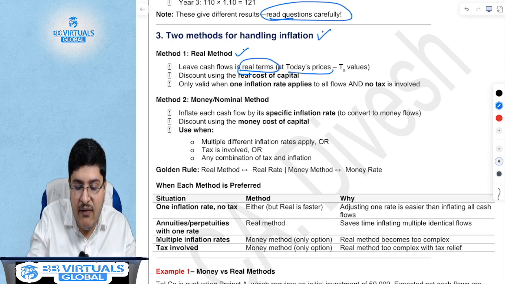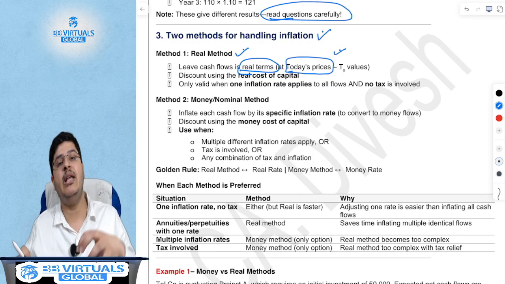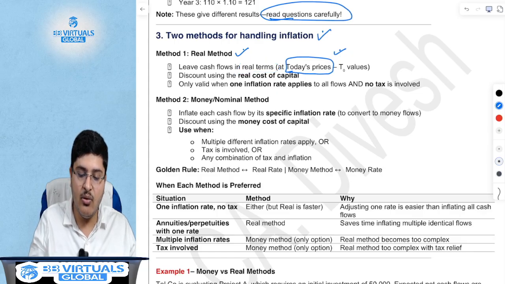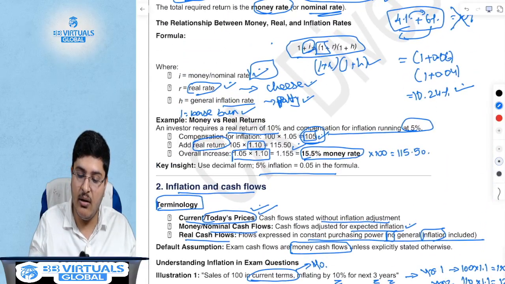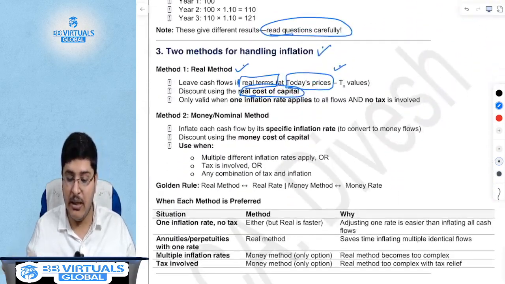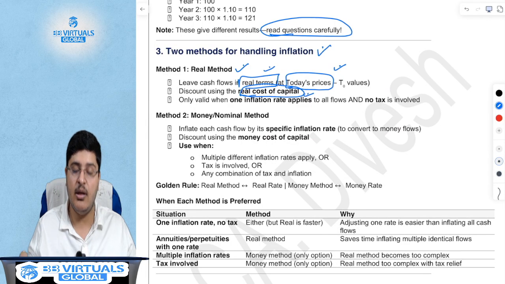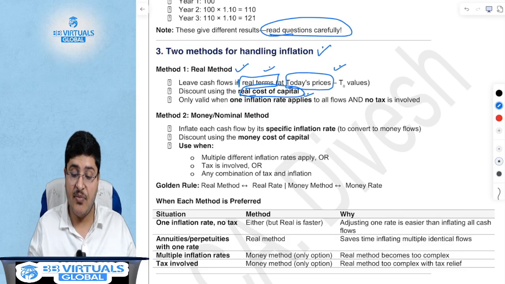If you have been given the cash flows in today's prices, if the question says that the cash flows are in today's prices at T0, at year 0, then you don't do the hard work of converting real cost of capital to money cost of capital. You just use the cash flows in real terms with the real cost of capital. You go with the easier way, which is you simply use the real method.